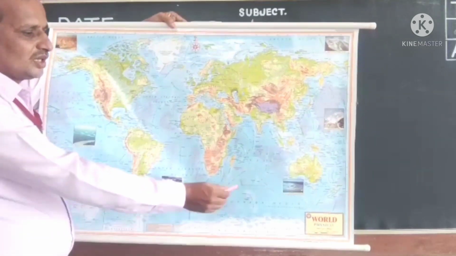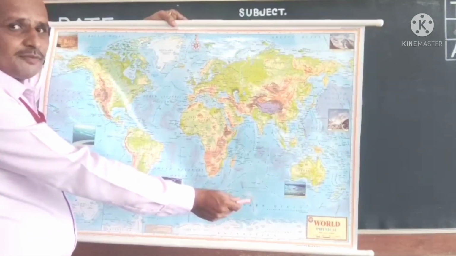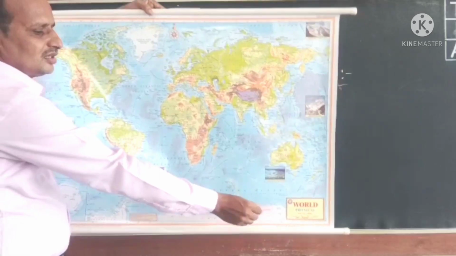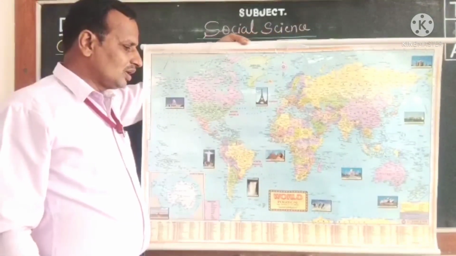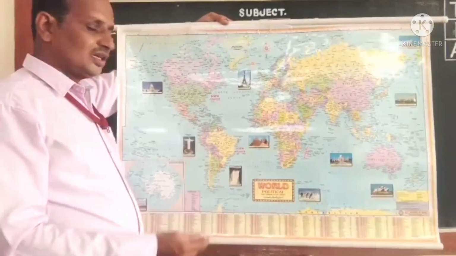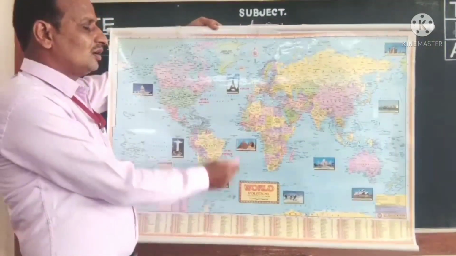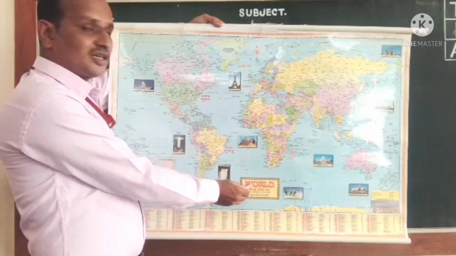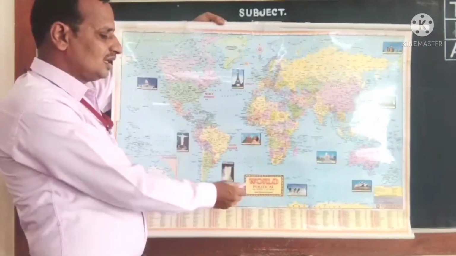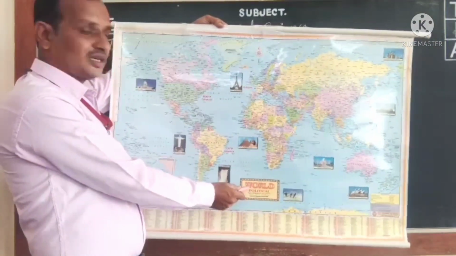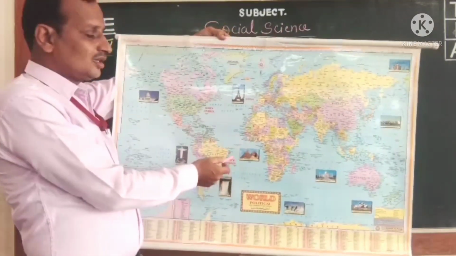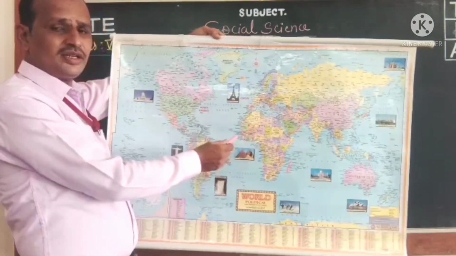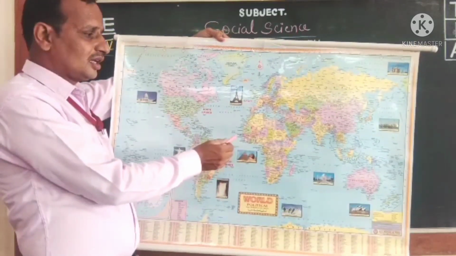So this is one of the physical maps, and you can see the title here. Now we'll see another title on a world map. This is the world political map, children. Here the title is world political, and through this map we can get the countries of the world and their capitals.